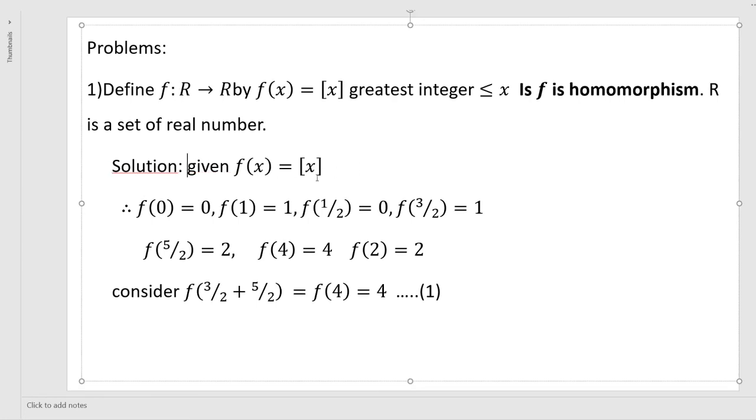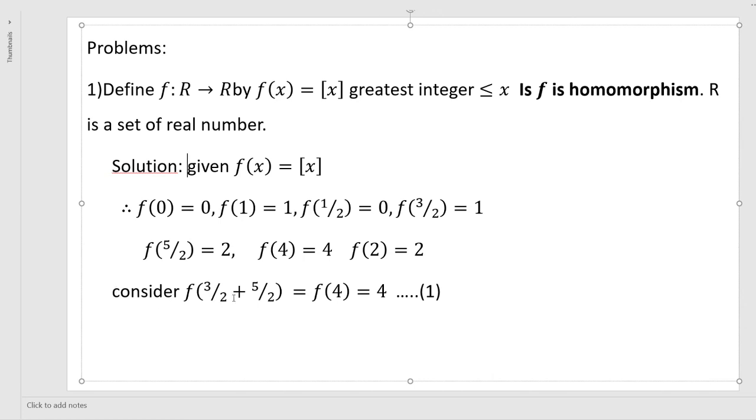Given f of x is equal to bracket x, consider some x values. f of 0 is 0. f of 1 is 1. f of 1 by 2, that is 0.5, is 0. f of 3 by 2, that is 1.5, is 1. f of 5 by 2, that is 2.5, is 2. And f of 4 is 4, f of 2 is 2.